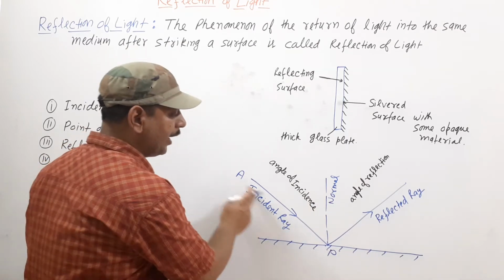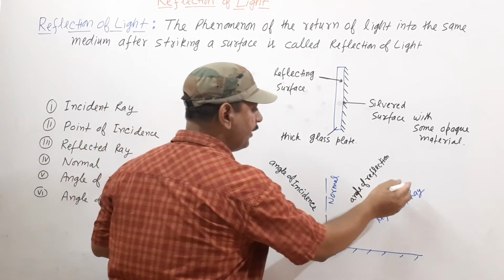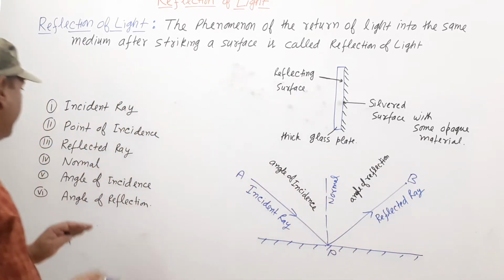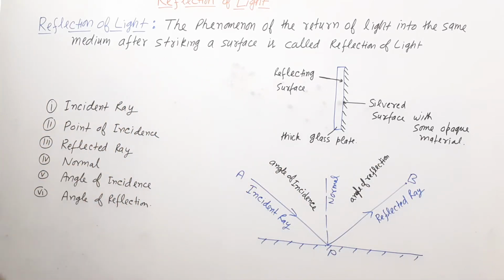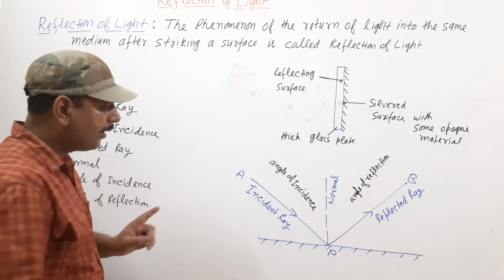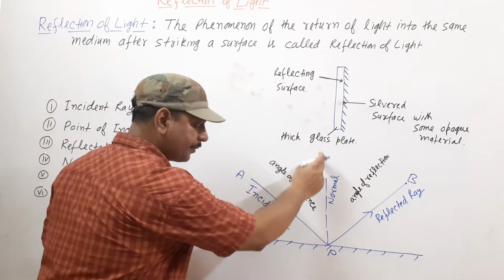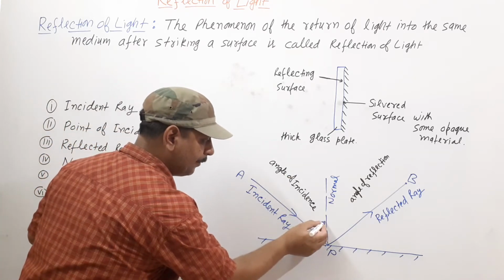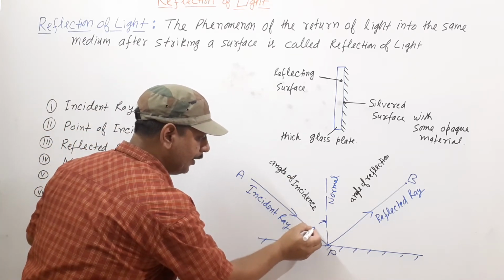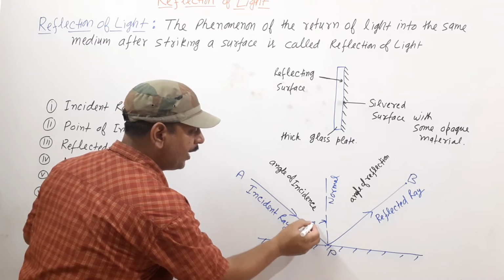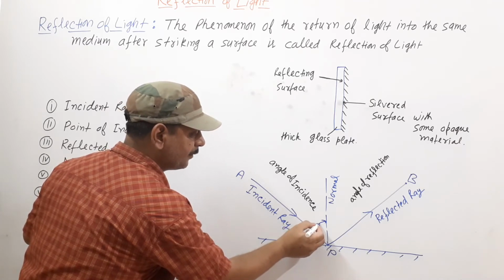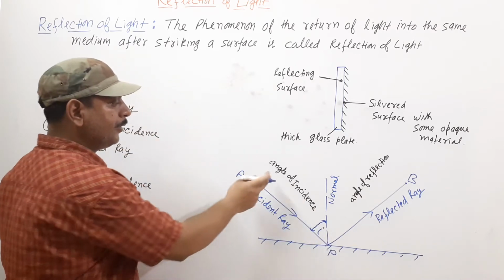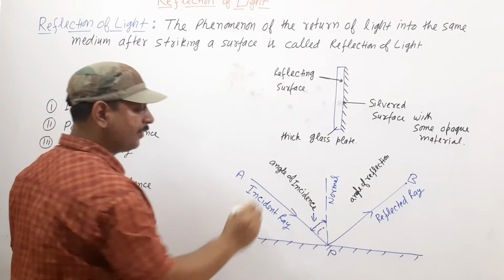Here AP is the incident ray and PB is the reflected ray. Next is the angle of incidence. The angle between the incident ray and the normal at the point of incidence is known as the angle of incidence. It is denoted by i.